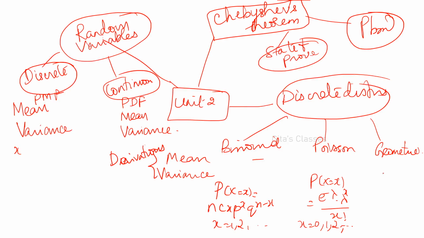And the geometric function, what is that? P of X equal to x, the probability mass function, is q to the x minus 1 into p. Now you should know when to use binomial, when to use Poisson, when to use geometric. Here almost all are the same for mean and variance. Here p is always success. In all the three, we treat small p as success and small q as failure.